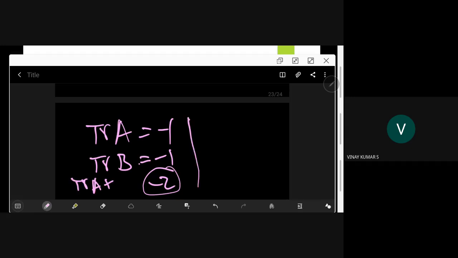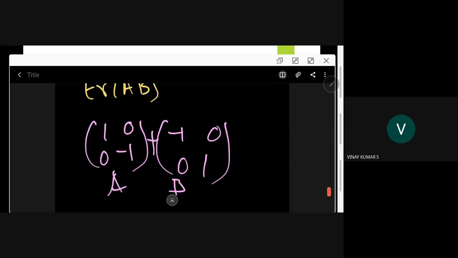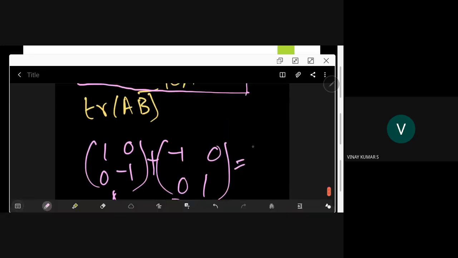What is A plus B? A plus B is the 0 matrix: 0, 0, 0, 0. The trace of the 0 matrix is 0.